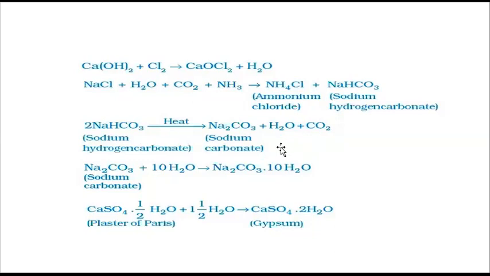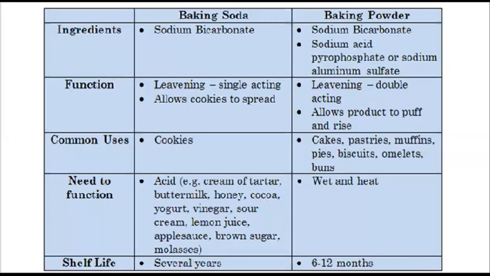My question was, if you add only baking soda, not baking powder, in the dough which you are preparing, then what will happen? The cake will be soft and spongy, but it will be bitter in taste. Listen to me carefully. It will be bitter in taste. What is the reason behind it? Why is it bitter in taste?